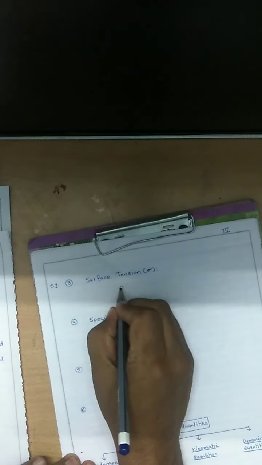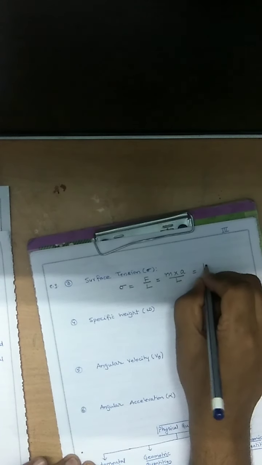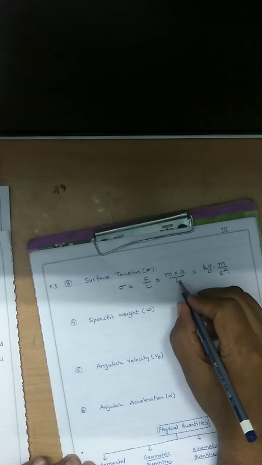Next, surface tension. What is surface tension? It is a force per unit length. What is force? Mass into acceleration. What is the unit of mass? Kilogram. What is the unit of acceleration? Meter per second square. What is the unit of length?